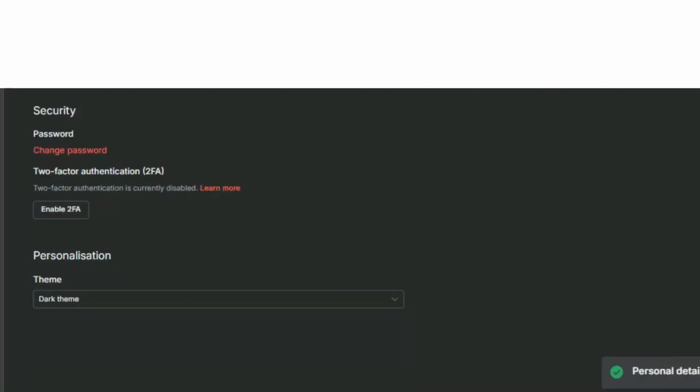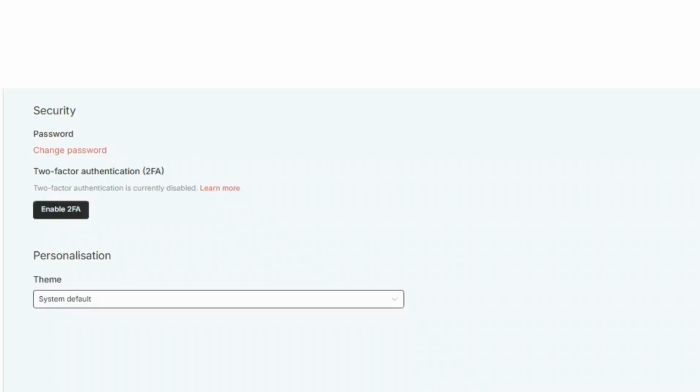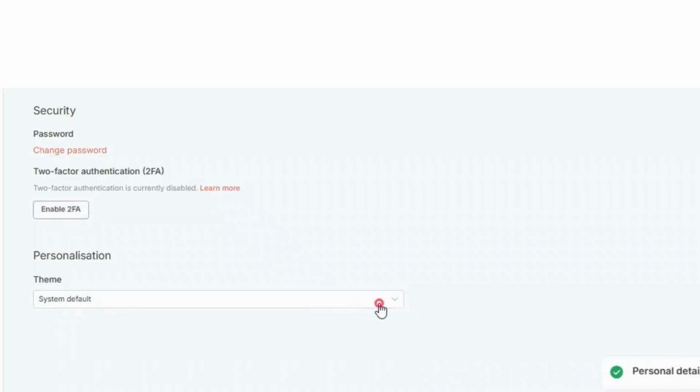You can also set it to System Default, so n8n automatically follows your computer's dark mode preference. It's a handy option if you switch between light and dark throughout the day. And that's it. Dark mode enabled in n8n in just a few clicks.